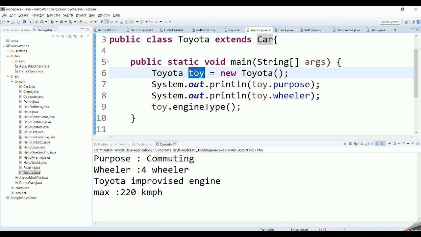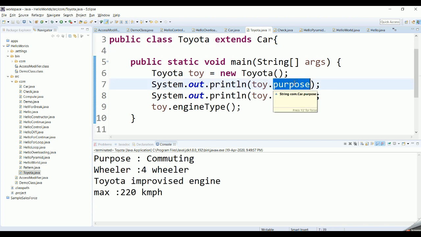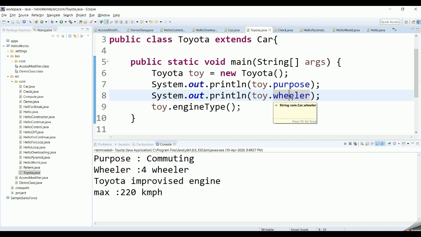We have created an object for Toyota, and I'm trying to print purpose and the wheeler, even though purpose and the wheeler are not there in this particular child class. It can still be used over here. That is the main purpose of inheritance. It improves the reusability of the code, because the purpose of Toyota remains the same as that of the car, and the wheeler remains the same as that of the car, so you don't have to rewrite it. That is why we extended the base class car.